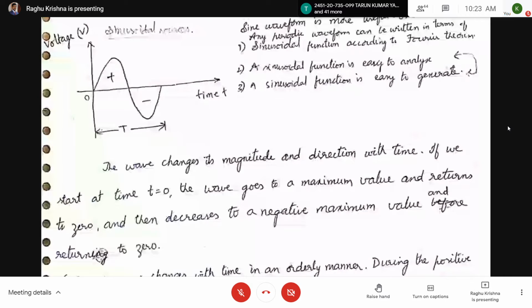Whenever we talk about an alternating source, it will have a waveform of sine function. Now here you can see the wave changes its magnitude and direction. If we start at t equal to 0, the wave goes to maximum value and returns to 0, and then goes to negative maximum value and returns to 0.